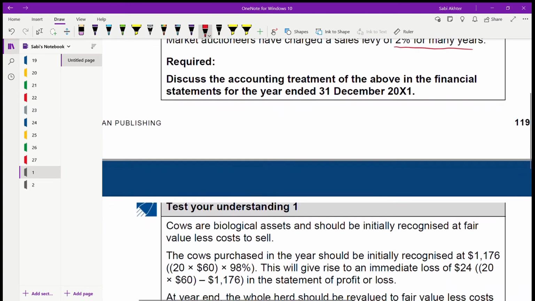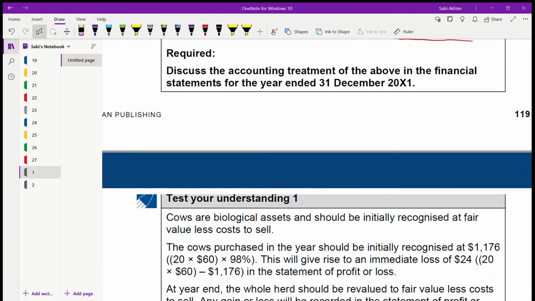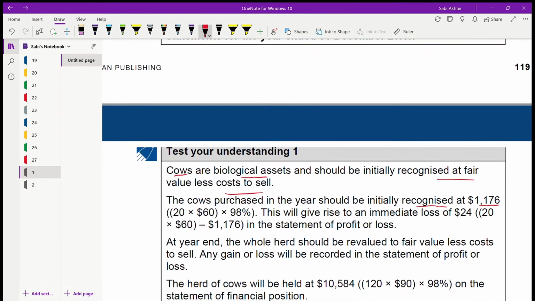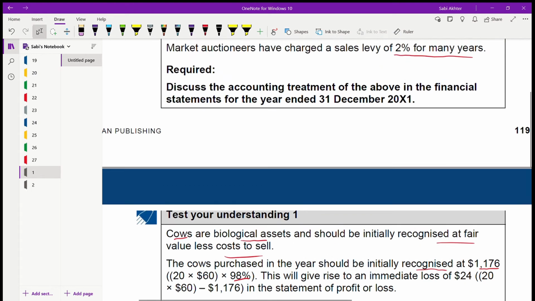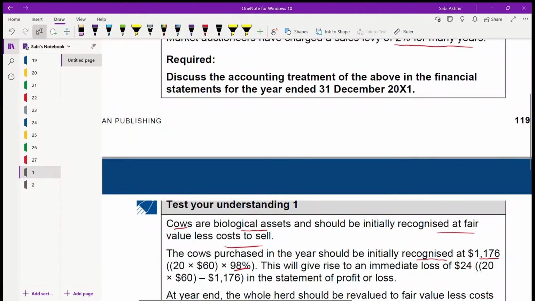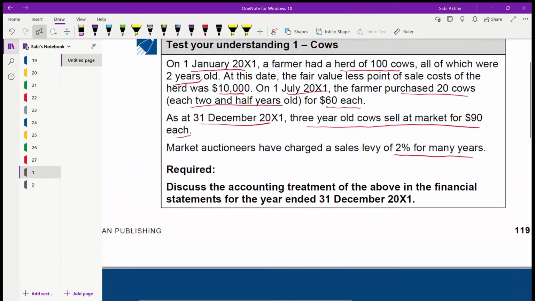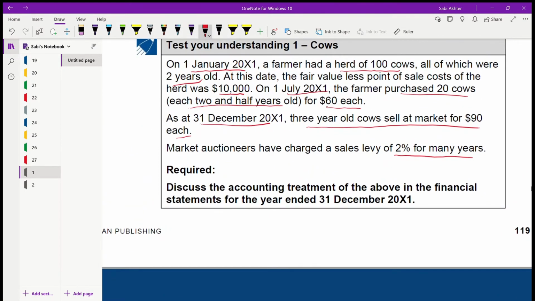Okay, so if you see the answers, first you need to recognize the cows. What are they? They are biological assets and should be initially measured at fair value less cost to sell. So now you're going to initially measure it. The cows purchased in the year should be initially recognized at what? At 1,176. How? 20 into 60 into 98%. Remember, this is 98% because there has been a sales levy of 2%, and 20 into 60 because you have purchased 20 and each will be for 60. So 20 into 60.